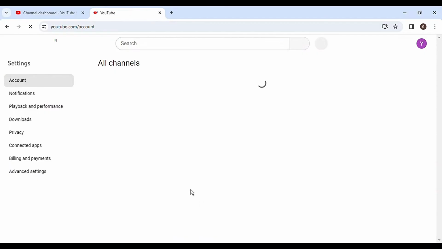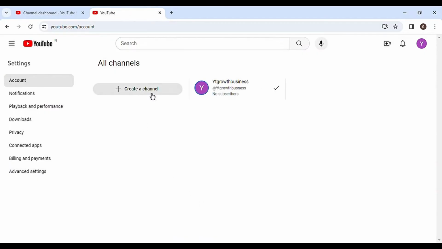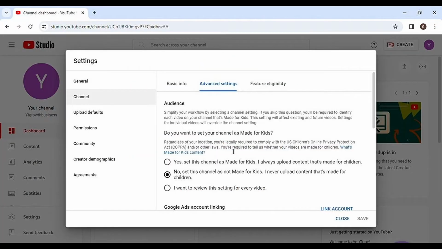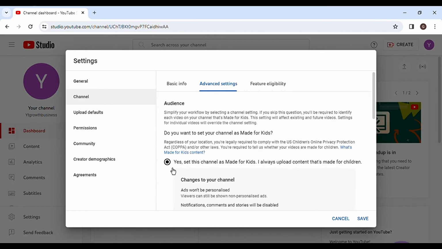Starting with a brand channel provides enhanced control and flexibility compared to default channels. This strategy is instrumental in avoiding complications, such as channel deletion after monetization. Selecting the appropriate audience setting is crucial for compliance with YouTube's policies. Creators must choose options based on whether their content is intended for kids or not.